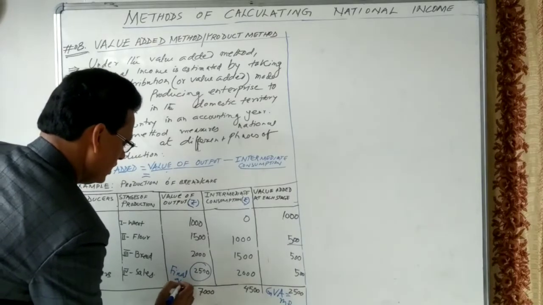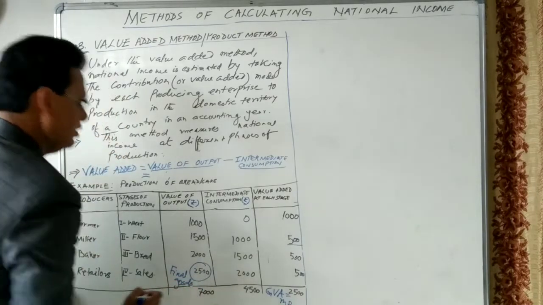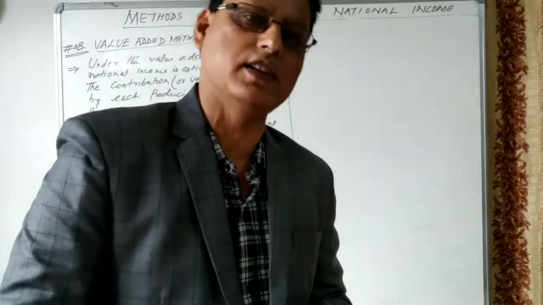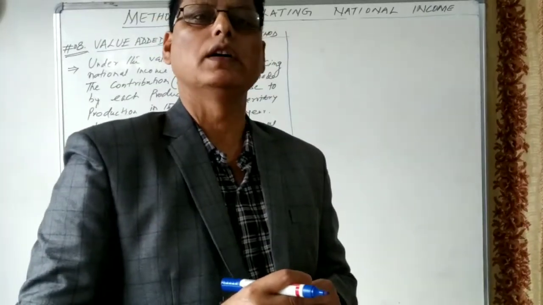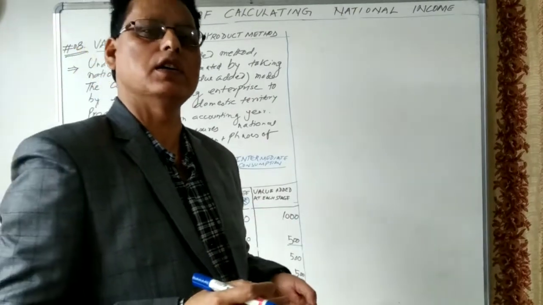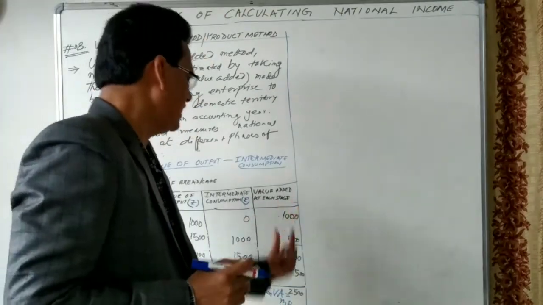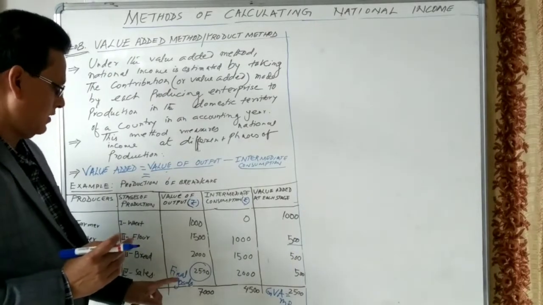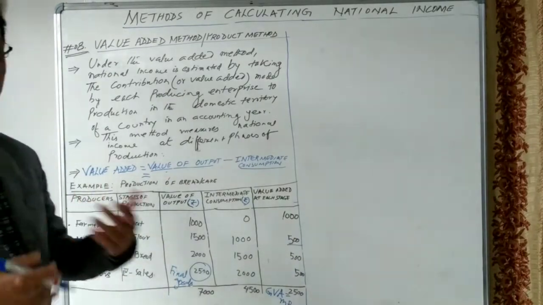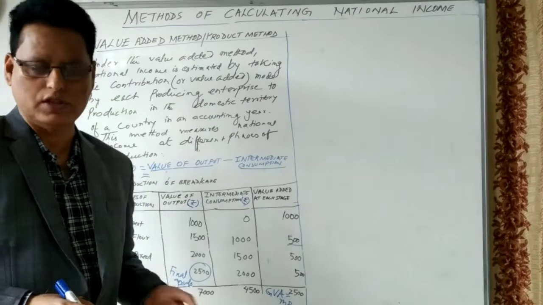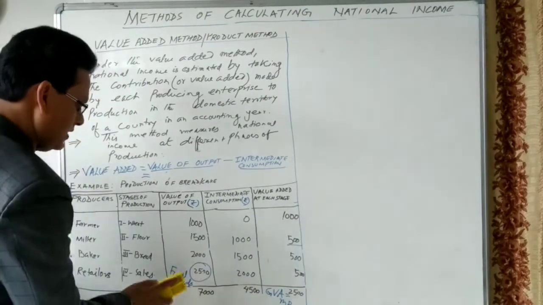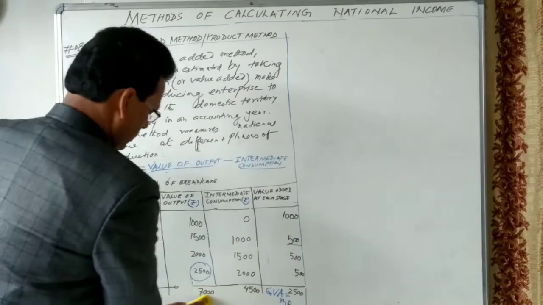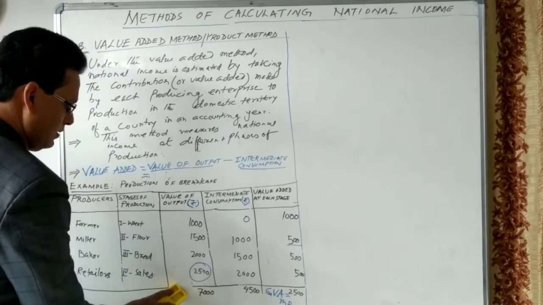When the CSO calculates the national income, they take either the value added at different stages, or the value of goods at the final level, when the goods are ready for consumption.